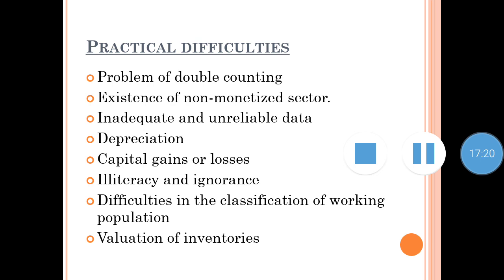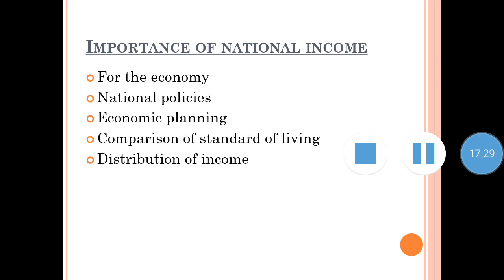So these are the difficulties while calculating national income. These are the practical difficulties. Now let us see what is the importance of national income. First, it is useful for the economy. Why is it useful for the economy? Because national income is the income of a country, so it is like an account. It tells us how much money we have, and it helps the economy to grow.